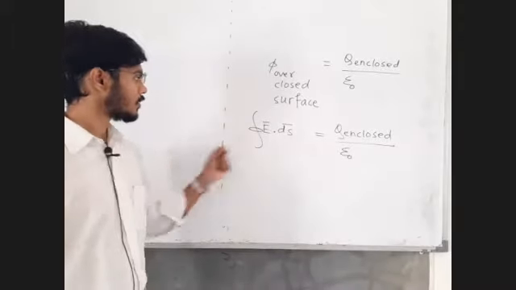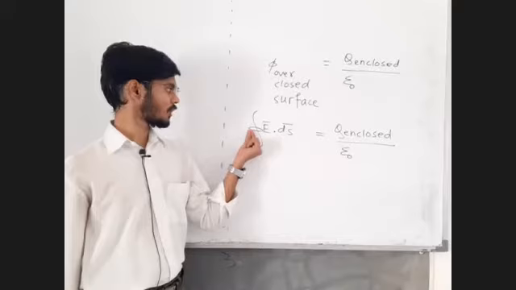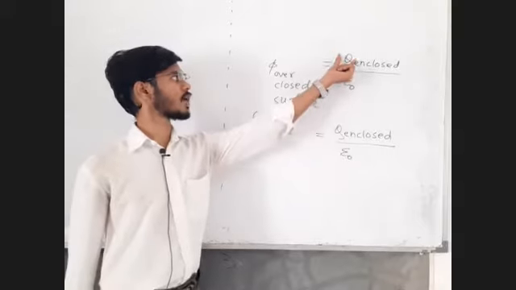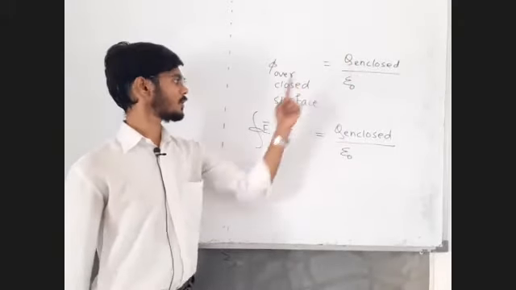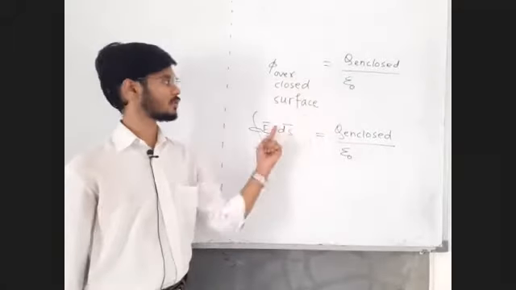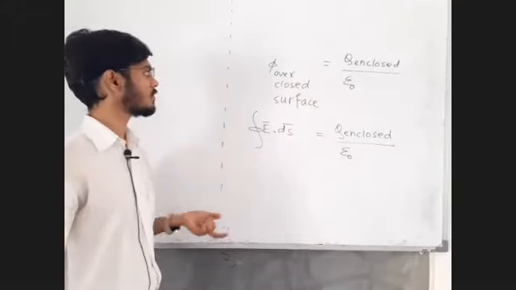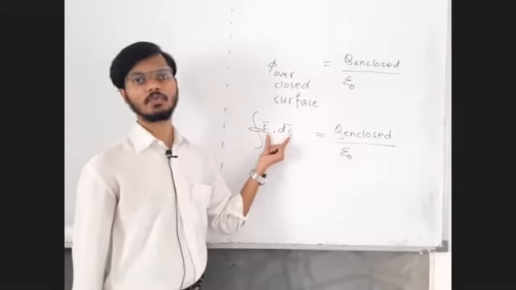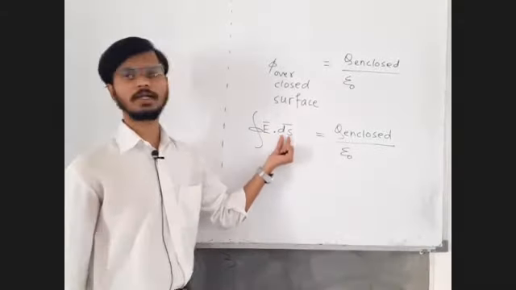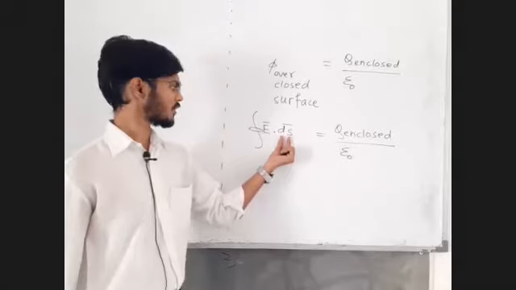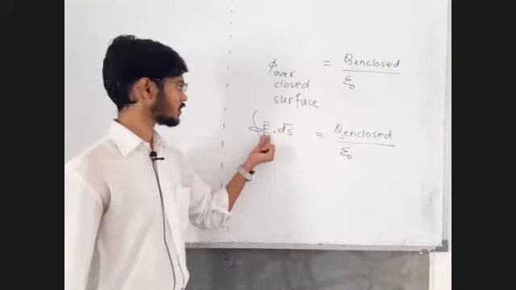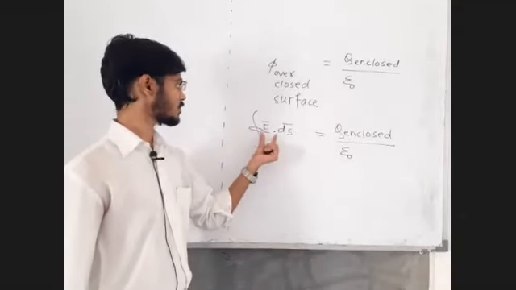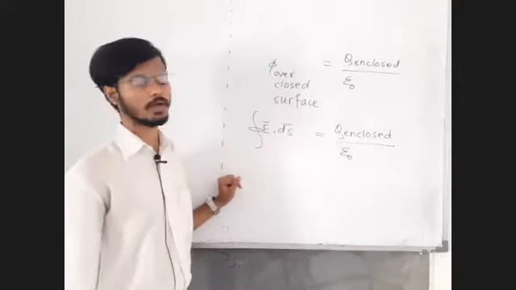So surface integral of electric field over any closed surface is equal to charge enclosed upon epsilon 0, and flux over the closed surface is equal to charge enclosed upon epsilon 0. A equals B, C equals B, so A and C must be equal. E bar dot ds bar is basically the definition of d phi, flux over the surface ds, and integration of E bar dot ds bar is integration of d phi, and integration of d phi means phi, that is overall flux.